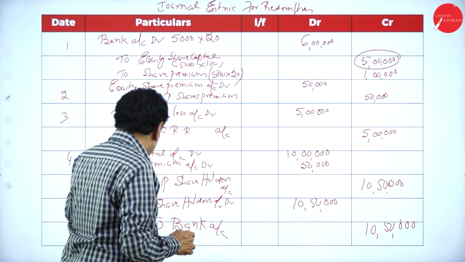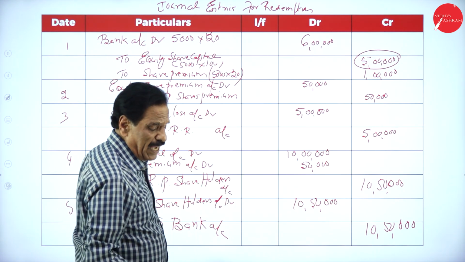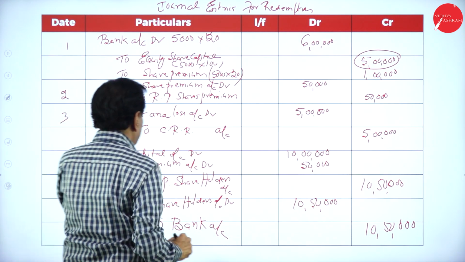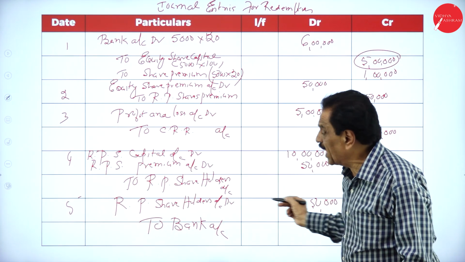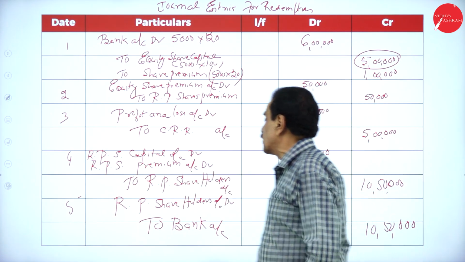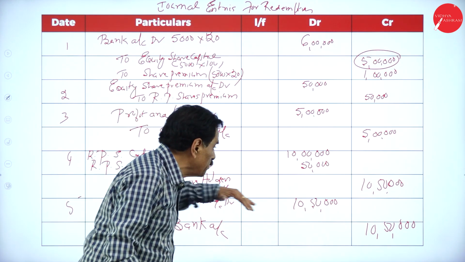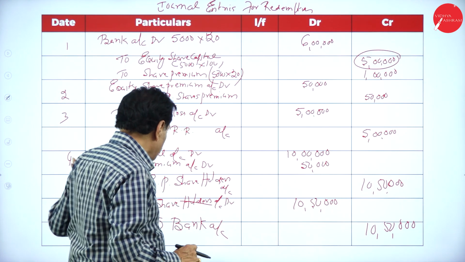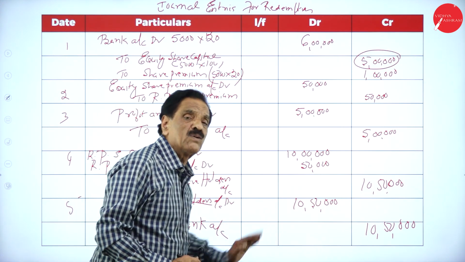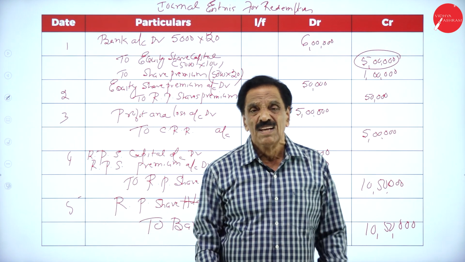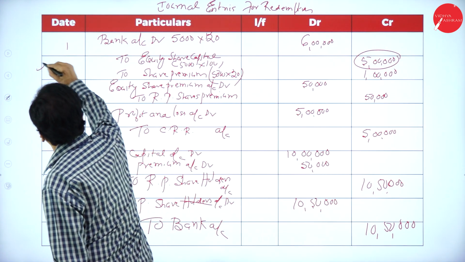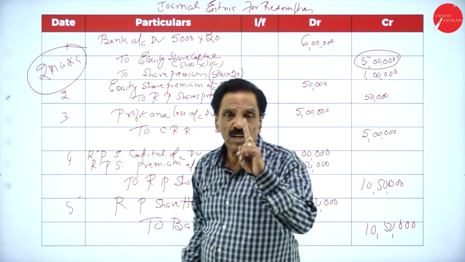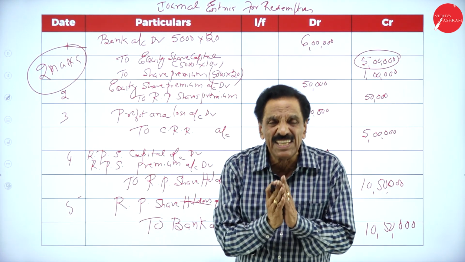Now pay the money. Redeemable preference share capital account debit 10 lakh, redeemable preference share premium account debit 50,000 to redeemable preference shareholders account 10 lakh 50,000, that is payable. Then you pay the amount: redeemable preference shareholders account debit to bank account. For each entry we'll get 2 marks. So very easy entry.